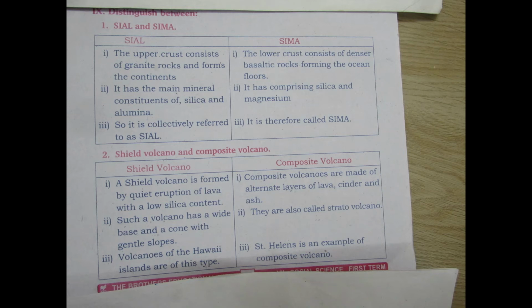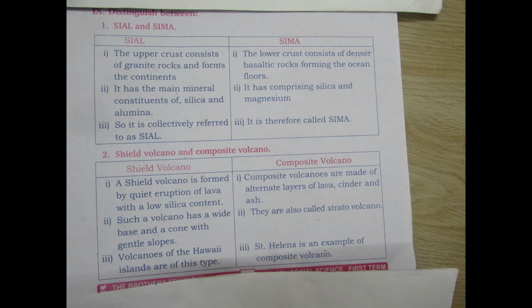Second point, for shield volcano: such a volcano has a wide base and a cone with a gentle slope.